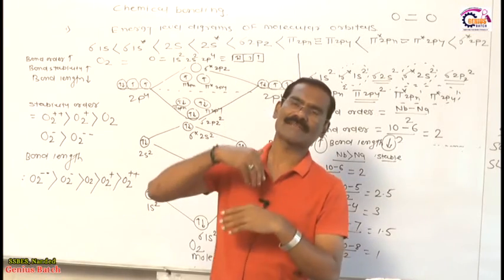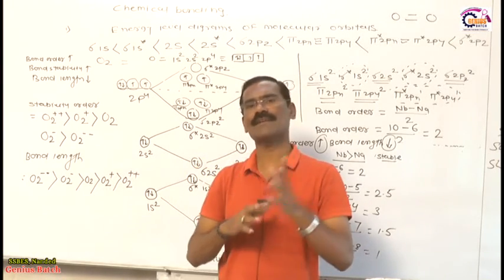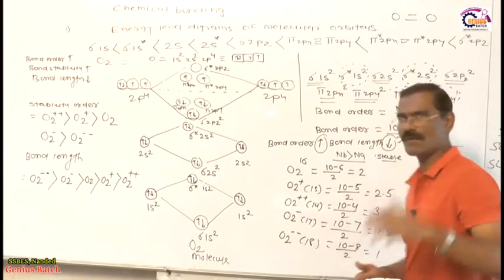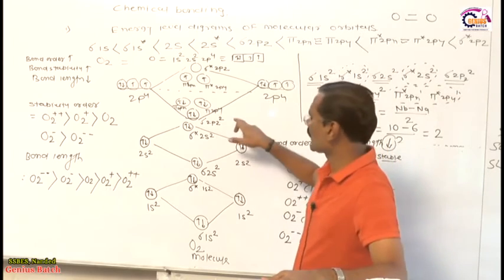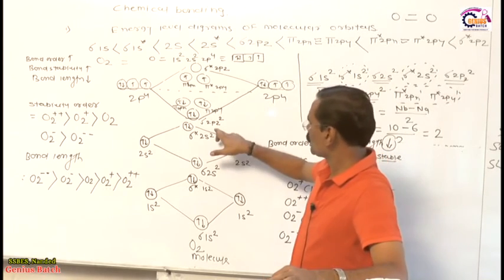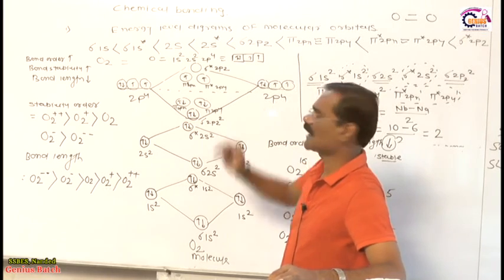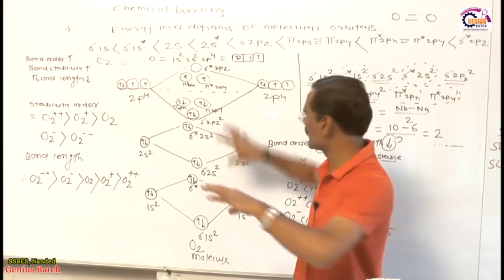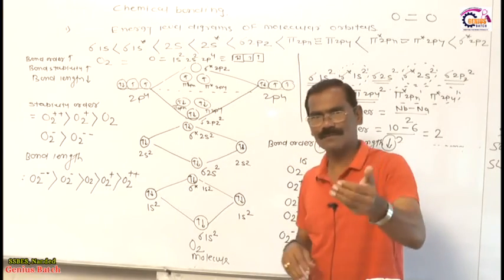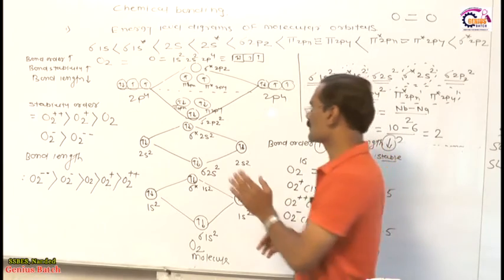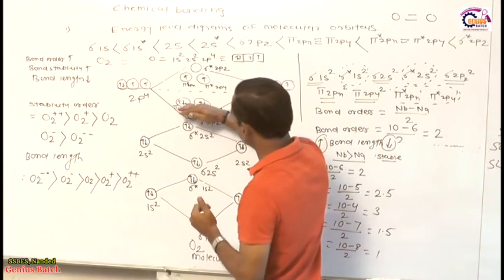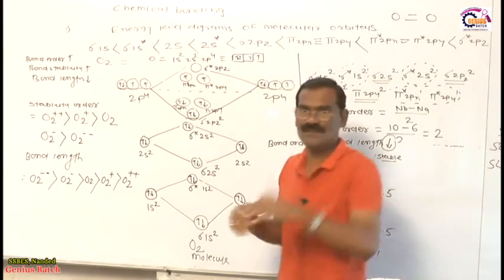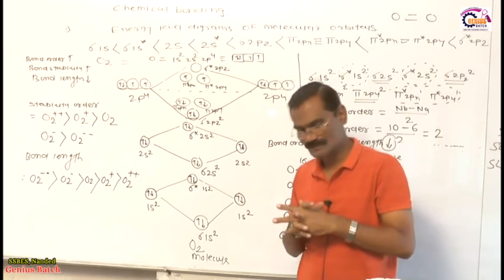Now, how does the molecular orbital picture change for a molecule which has fewer than 14 electrons? Don't forget, this is the orbital picture for molecules which have more than 14 electrons. If it is more than 14, then take sigma 2pz lower and pi 2px, pi 2py higher, because the energy of sigma 2pz is always less than pi 2px and pi 2py. This is a very important concept.